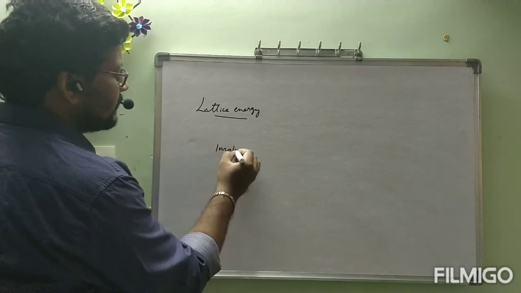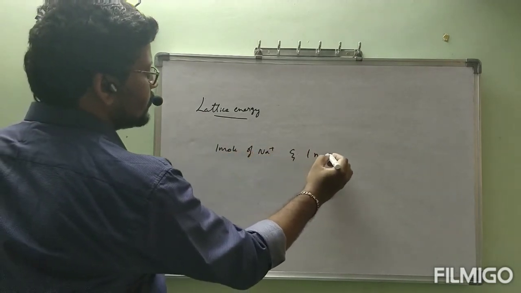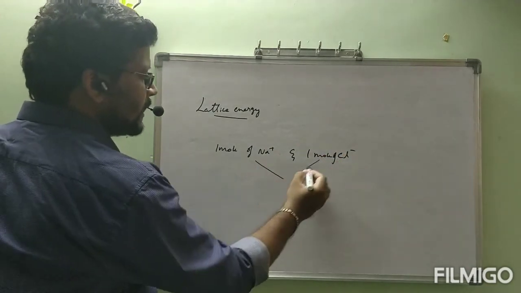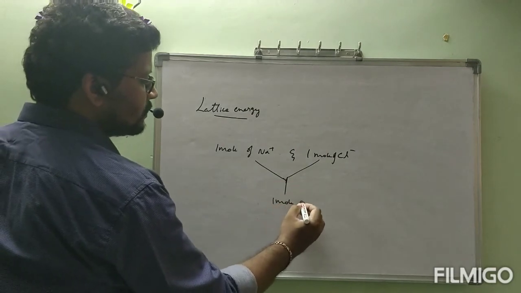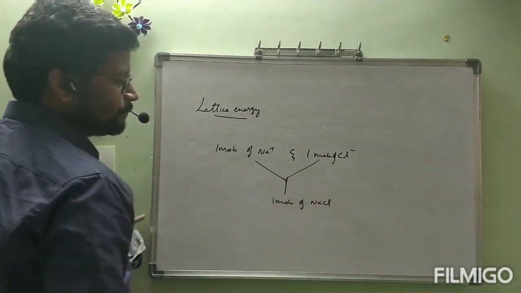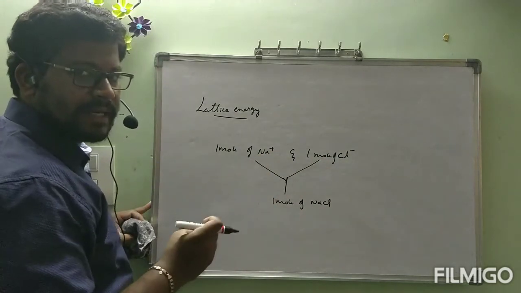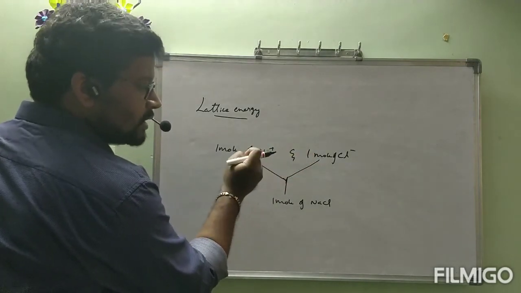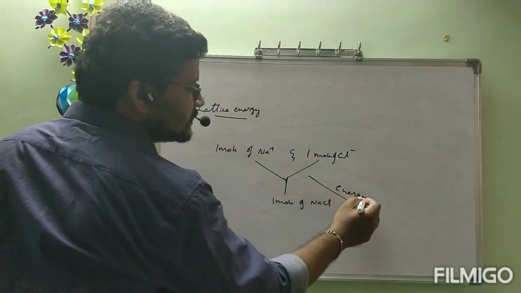One mole of Na plus and 1 mole of Cl minus will be combined to form 1 mole of NaCl. These two are opposite charges, so they will be attracted. At the time of their combination to form NaCl, some amount of energy will be released.